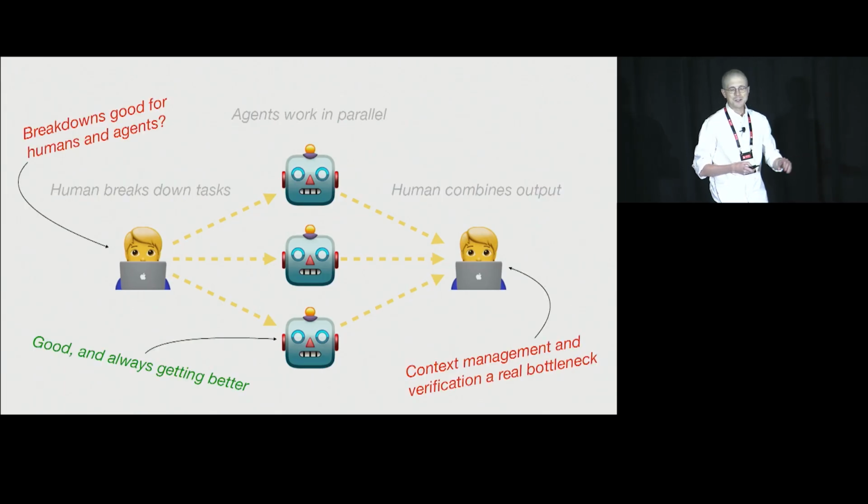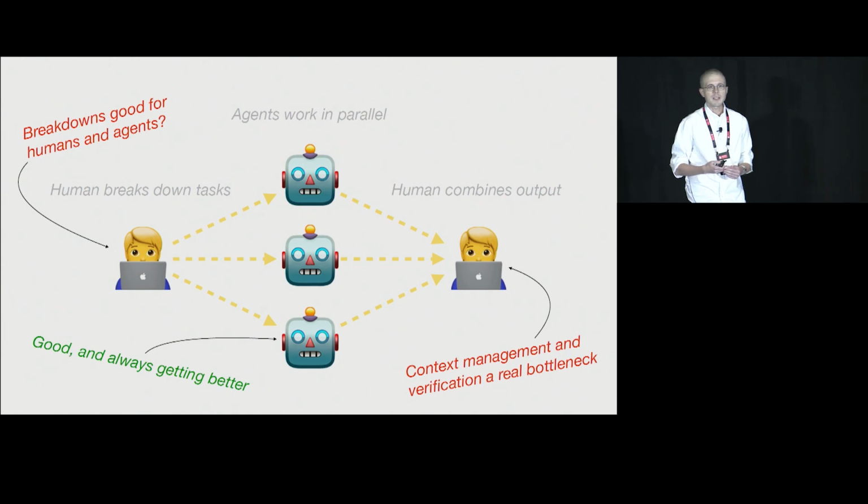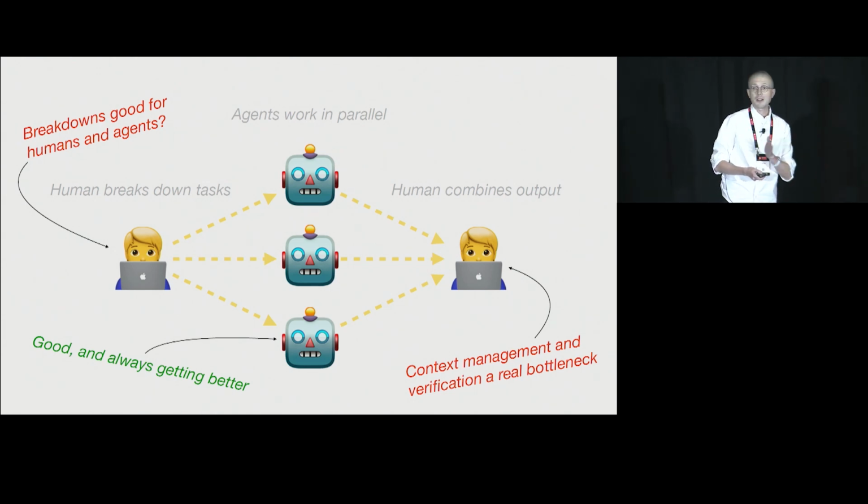This may be a little bit egotistical, but at least at OpenHands, we're pretty confident that this middle part of the pipeline is not the bottleneck of this issue. Agents are good, and they are getting better as we continue to learn more about them, as models continue to get better. And so I'm not really concerned about what the agents are doing inside this particular breakdown. What we really find as the issue, the really limiting factor, the bottleneck here, is what happens at the very beginning of this process and what happens at the very end of this process. At the very beginning of the process, a human has to sit here and come up with this breakdown of tasks that it can hand off to the agents.